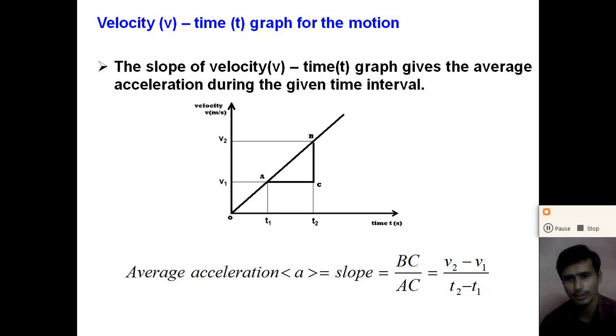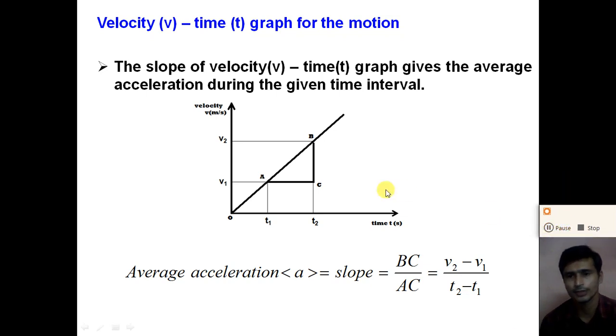So dear student, you understand how we can calculate the average acceleration from the velocity time graph. How can we calculate the instantaneous acceleration? For uniform motion, the average acceleration and the instantaneous acceleration will be the same. But for non-uniform accelerated motion, the slope of the tangent at any point gives the acceleration at that point.